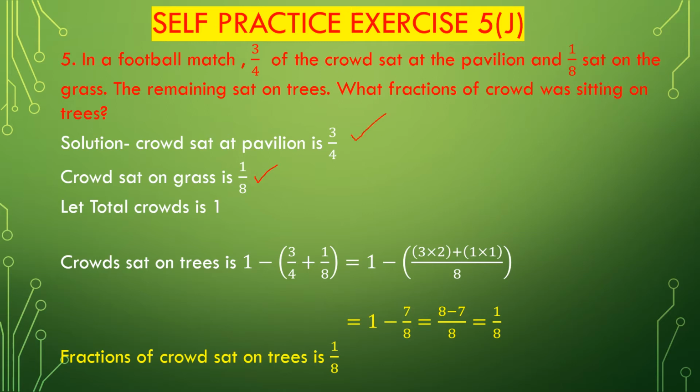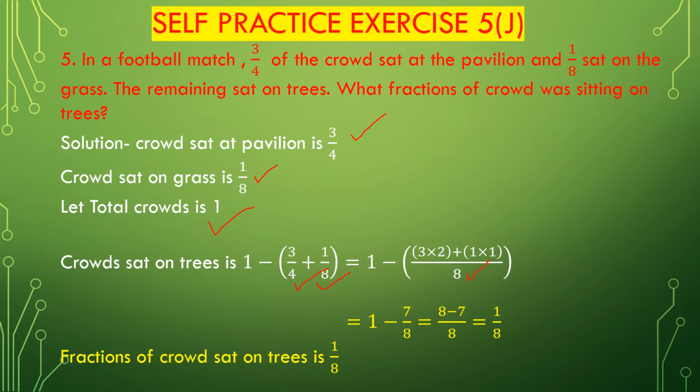So let total crowd be 1. So crowd sat on trees will be 1 minus, it is given that 3 divided by 4 crowd sat on pavilion, so 1 minus 3 divided by 4 plus 1 by 8 sat on grass. Now we have to add these unlike fractions, 3 divided by 4 plus 1 divided by 8. Now we find out the LCM of 4 and 8. LCM of 4 and 8 is 8.